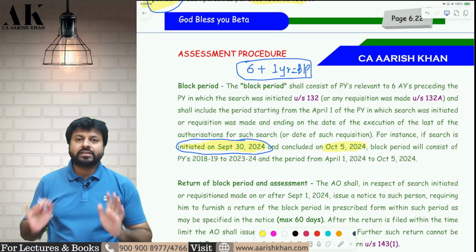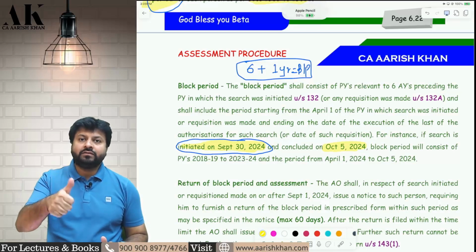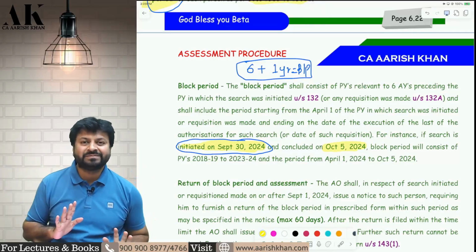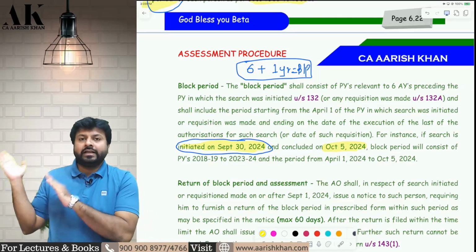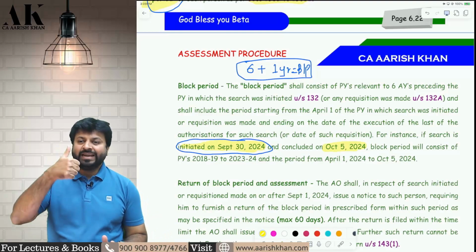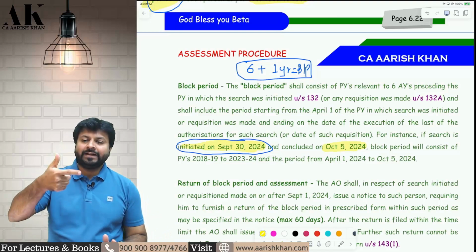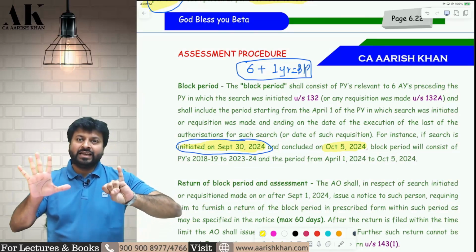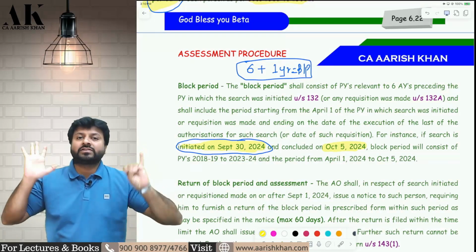So the search is initiated in which year? It is initiated in 24-25. Exclude the year of search and take the last 6 years. That will be part of block period. So therefore the block period will be previous years 18-19, 19-20, 20-21, 21-22, 22-23 and 23-24. This is the last 6 years excluding the year of search.